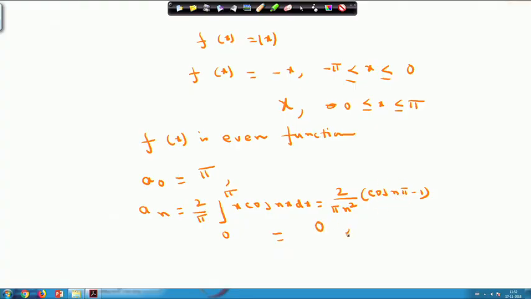It will be 0 whenever n is even, and cos n pi will be -1 whenever n is odd, so in that case it becomes -4/(pi n^2) when n is odd. So a_0 equals pi, a_n equals 0 when n is even, and -4/(pi n^2) whenever n is odd.